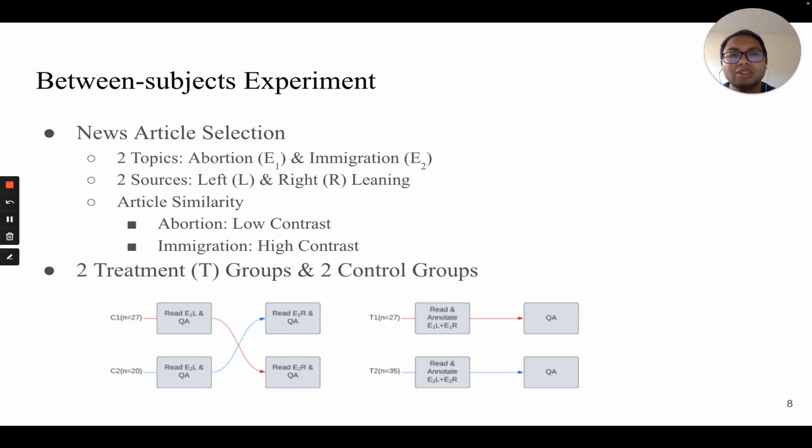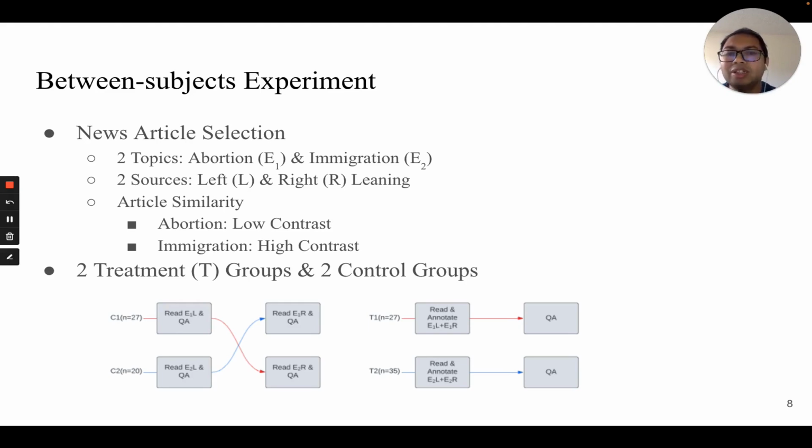To answer these questions, we conducted a between subjects experiment. In the study, we examined two contentious news topics at the time: abortion and immigration. News articles were chosen for this study, taken from about a month ahead of the time of the study to account for any familiarity or memory effects. For each topic, we collected a pair of news articles from Google News on the same event.